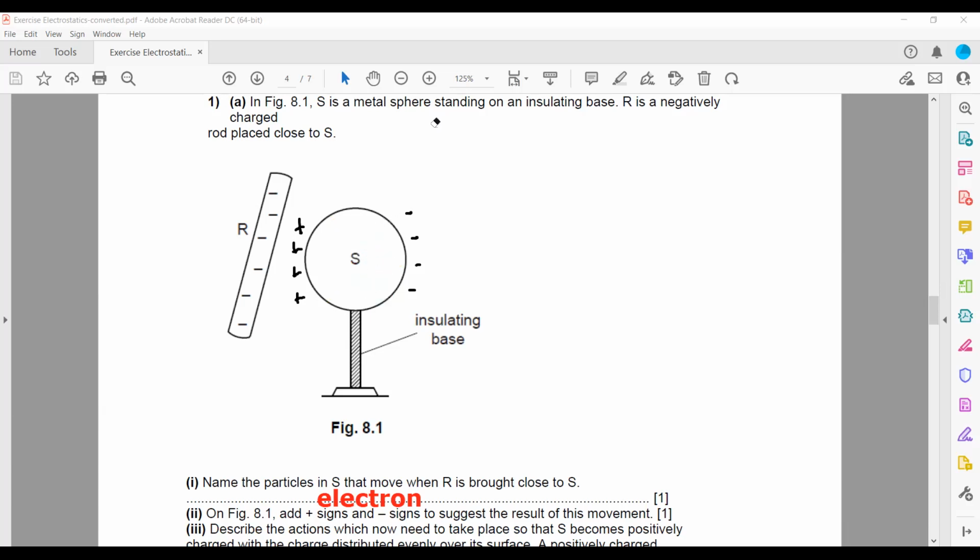Keep one thing in mind: overall the metal is neutral. So if you are drawing 4 negative on the right, then there will be 4 positive on the left hand side. So the distribution should be even.